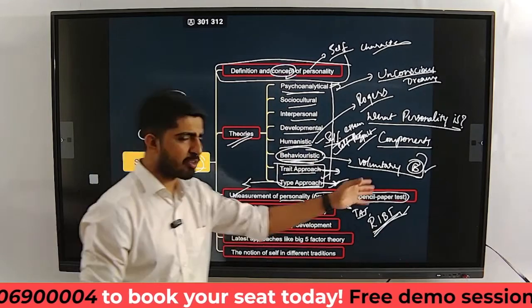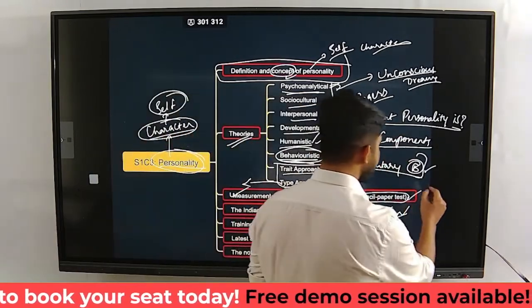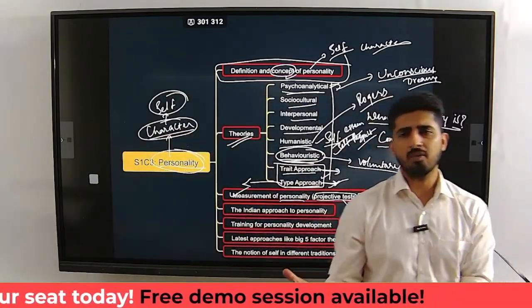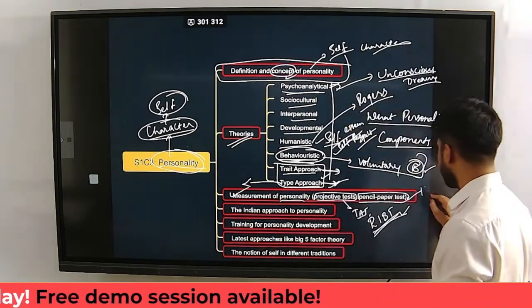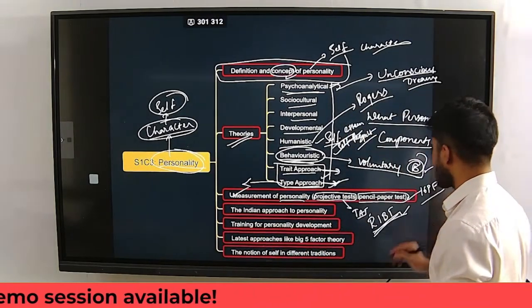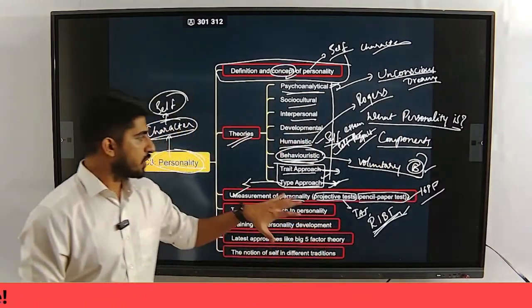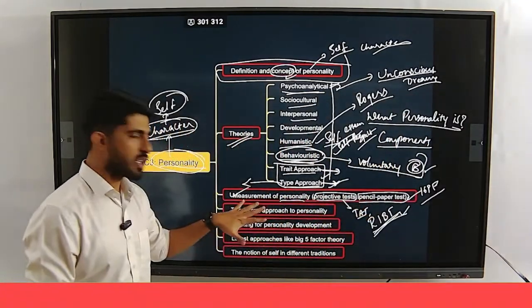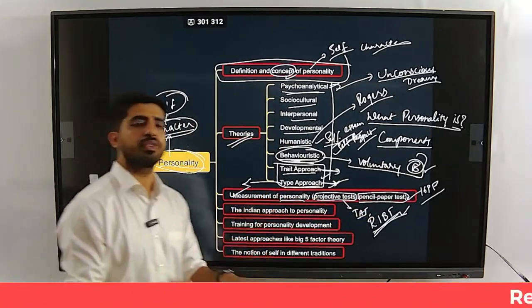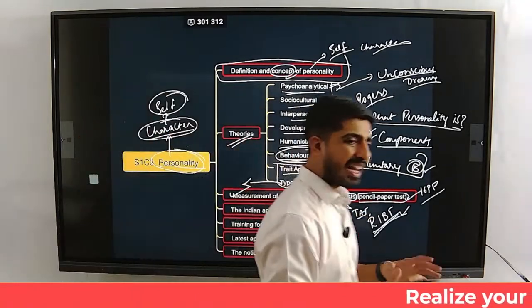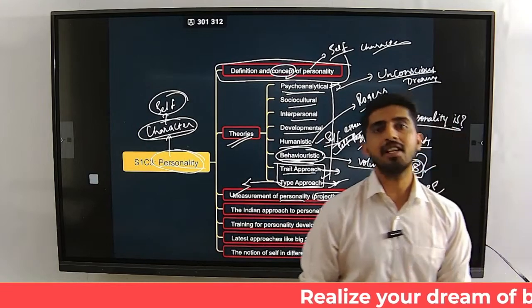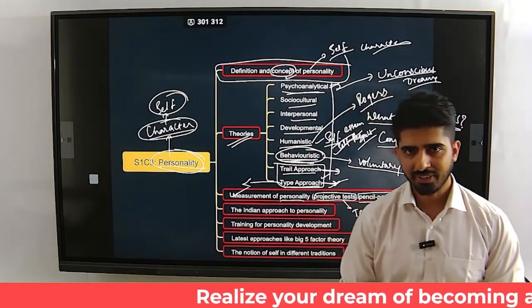So likewise, you have many other tests. The pencil paper test is nothing but, you have the 16 PF, the 16 personality factors test, right? So all these are what? Measurements of personality. None of the tests are able to clearly measure your personality, right?